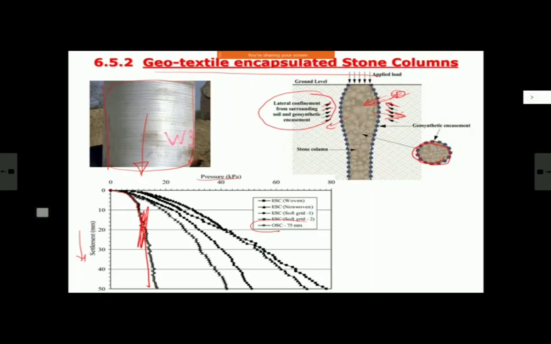Whereas when you do encapsulation with different things, with woven geotextile, with non-woven, with soft grade 1 and 2, you can see the more restraining strength provided by this geosynthetic. Number one, it becomes more ductile and it takes more load. You can see here there is no sudden or abrupt point of failure. It is a ductile failure, like any ductile material such as steel. So that is the advantage of using geosynthetic encapsulated stone column. As I told you, this is a recent development, maybe the last 7-8 years or so, that became popular. Before that, the third type of use of geosynthetic is the use of geocomposite drain.